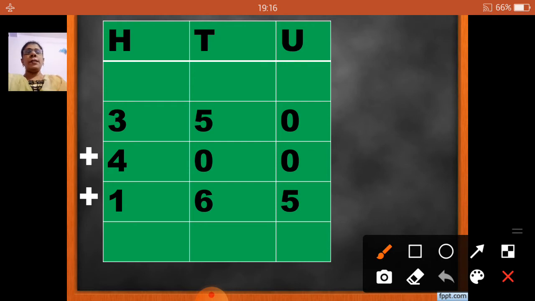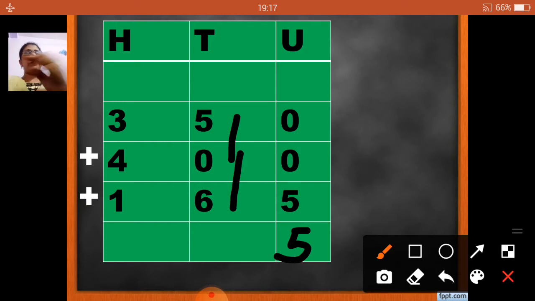Now 0 plus 0 plus 5 will be 5. Then 5 plus 0 will be 5. And to that 5, if I add this 6, after 5 we count 6, 7, 8, 9, 10 and 11.